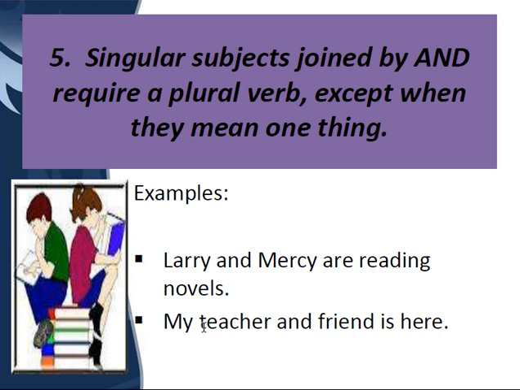Now here, children, there is a catch. My teacher and friend is here. Many children would think that my teacher and friend are two people, but here it is only one person. My teacher, who is my friend, is here. That is why we use a singular verb. Always remember that with two nouns, if it had been "my teacher and my friend", then "are" would have been used here.